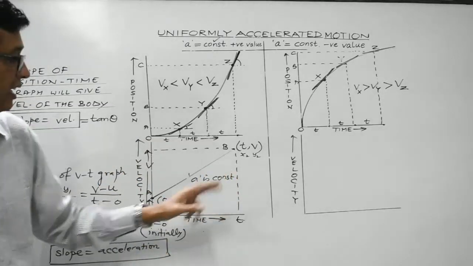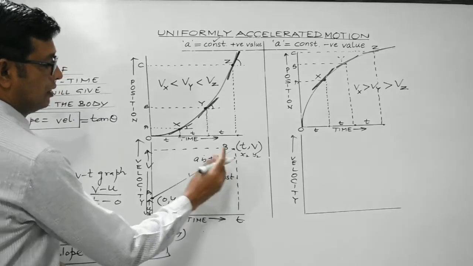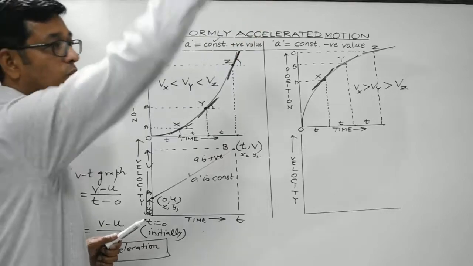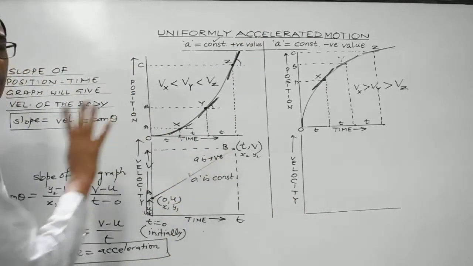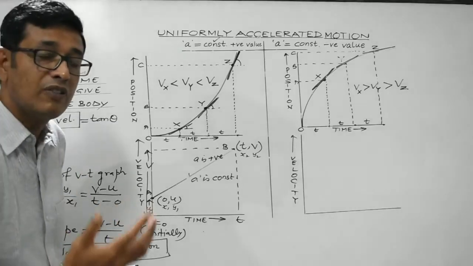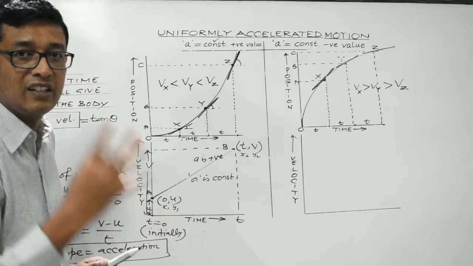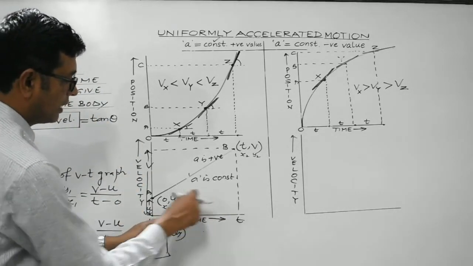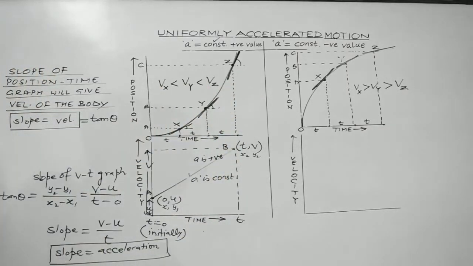And in case A is positive, it should have a positive slope. This is uphill, positive slope. Downhill, that is negative slope. Positive slope means A has a positive value, which means the velocity of the body is increasing at a constant rate. Look, with the passage of time, the velocity of the body will keep on increasing.